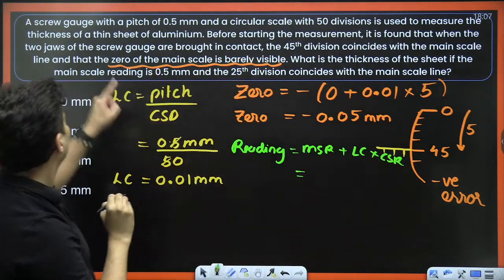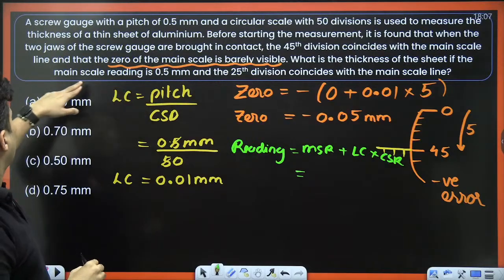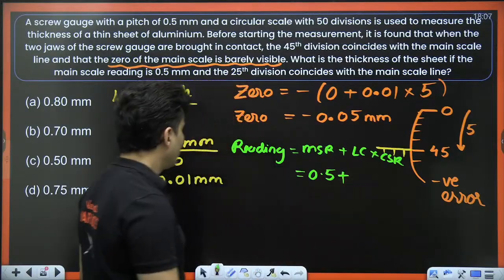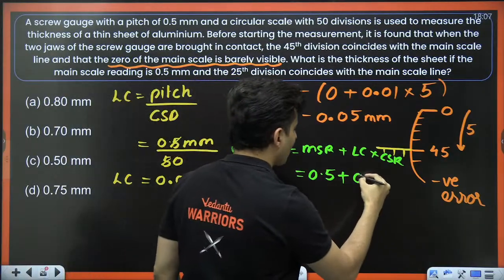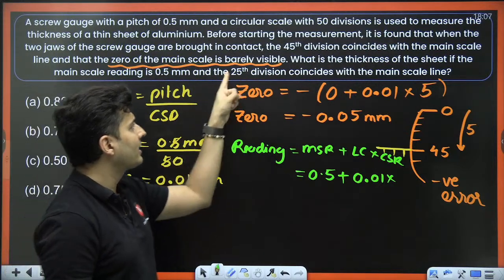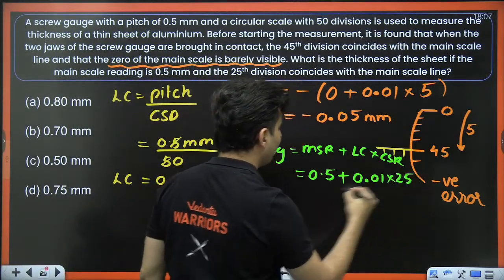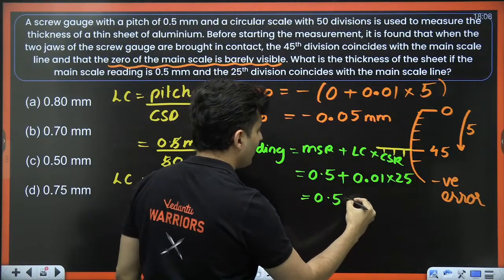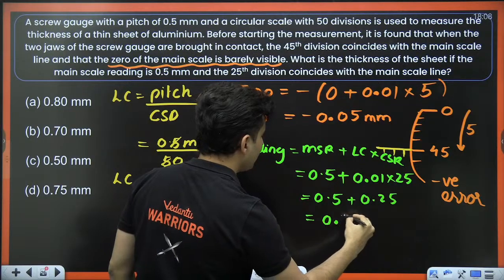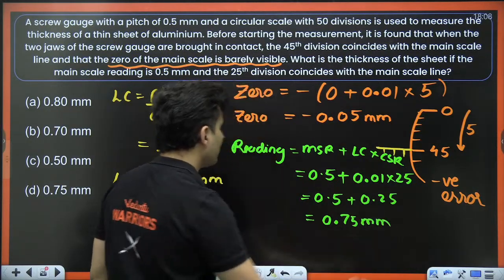The main scale reading is 0.5 millimeters. Least count is 0.01 multiplied by the circular scale reading. Circular scale is 25, so into 25. So this will become 0.5 plus 0.25, which is nothing but 0.75 millimeters.